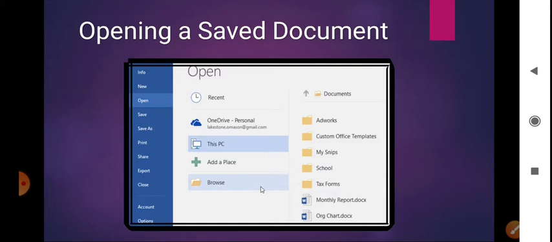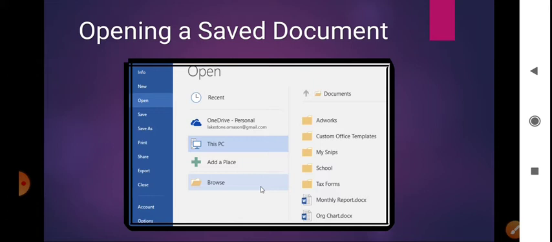You have also learned how to save the document: click on File, then Save As, type your file name, and click on the Save button.